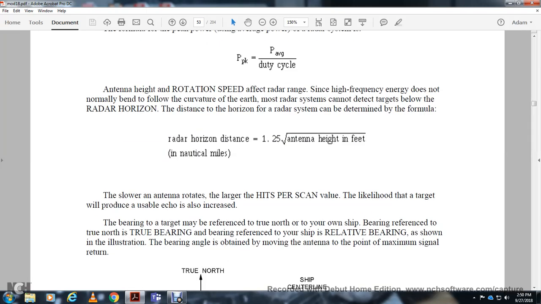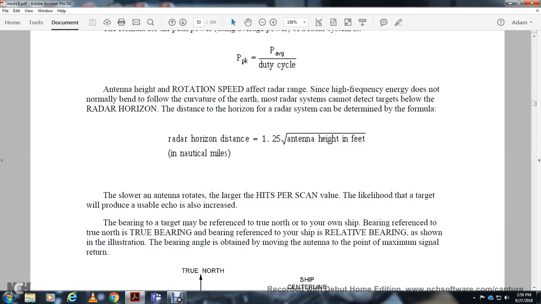The slower the antenna rotates, the more hits per scan. The likelihood that a target will produce a usable echo increases. The bearing of the target is measured with the main reference of true north or to your own ship. Bearing referenced to true north is true bearing; bearing referenced to the ship is relative bearing, as shown in the illustration.